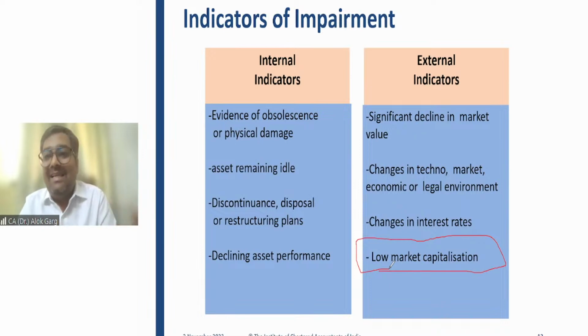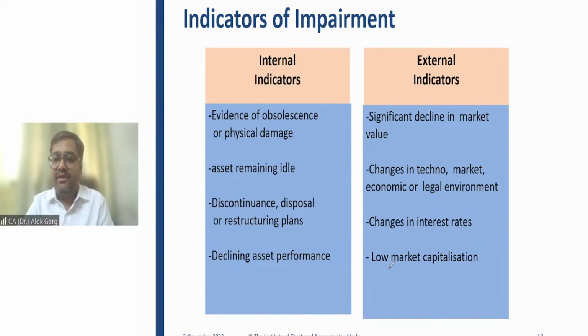So friends, if these internal and external indicators exist, then only the company needs to do the detailed impairment assessment exercise for those assets or group of assets. But in three conditions, in three assets, like intangible asset having useful life which is indefinite, intangible asset not yet available for use, and goodwill arising in business combination, for these three cases, the company is not required to look for indicators of impairment. Rather, the company has to do the mandatory impairment exercise. Right? Have you understood these external indicators and internal indicators?